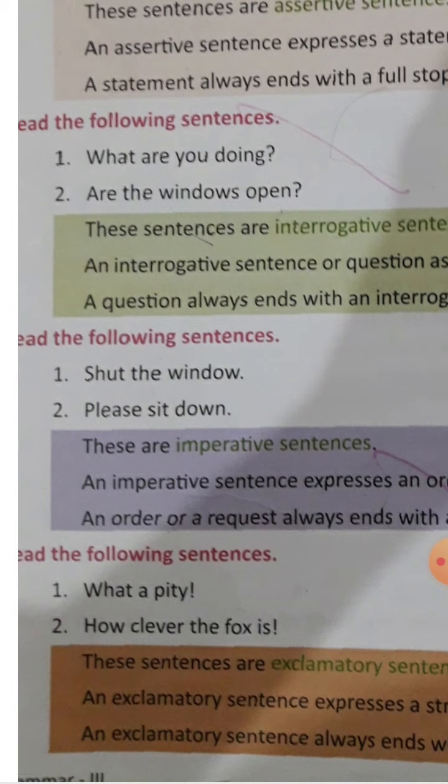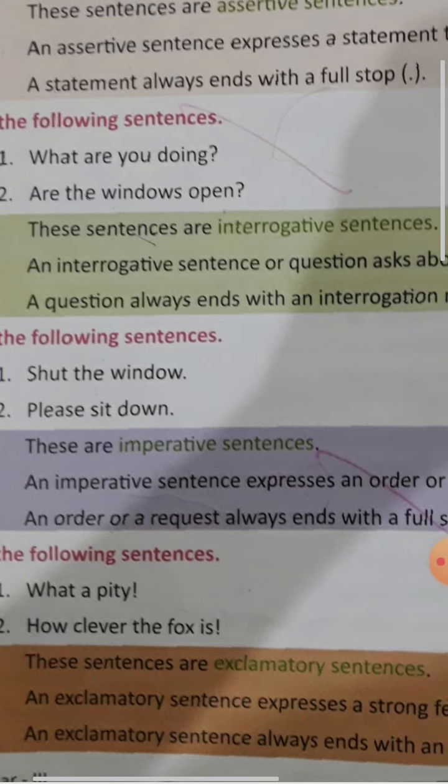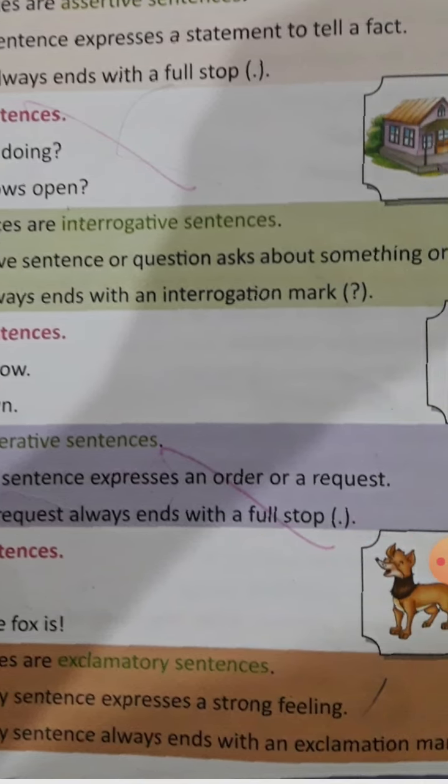Let's come to the next one. Read the following sentences. Shut the window. Please sit down. Here these sentences show some order or request. These sentences are known as imperative sentences. An imperative sentence expresses an order or a request. Suppose you ask the class teacher, may I come in, ma'am? This is also an imperative sentence.